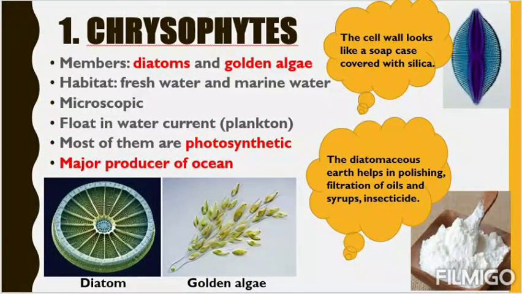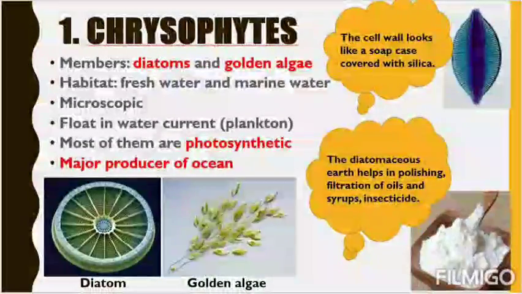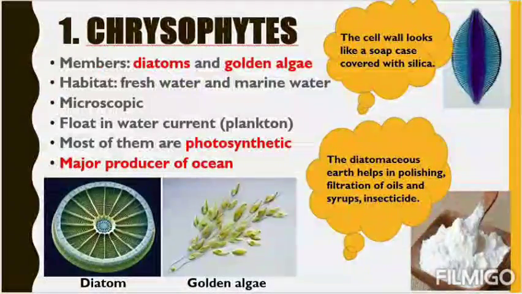So the silica present in the cell wall gets deposited subsequently, and they will become a powder-like structure. This powder we can call diatomaceous earth, and it is used in polishing. You know, sandpaper, we use it to polish our floor. So this crystal-like structure is helpful in polishing, filtration of oils and syrups.